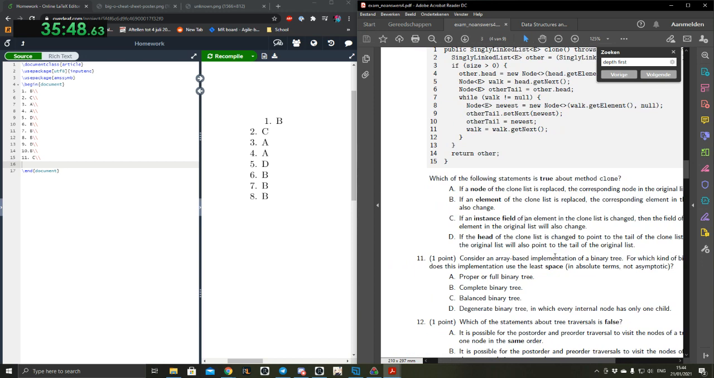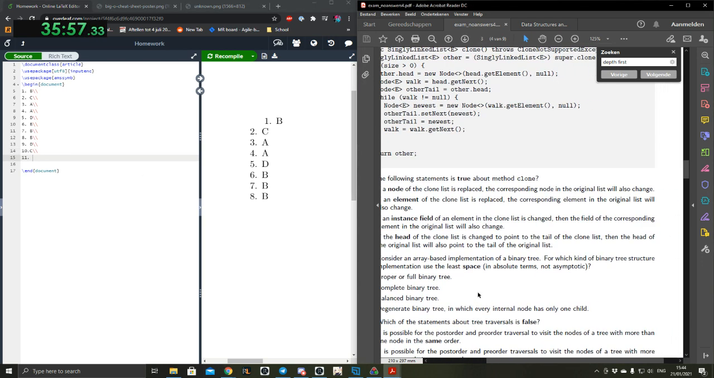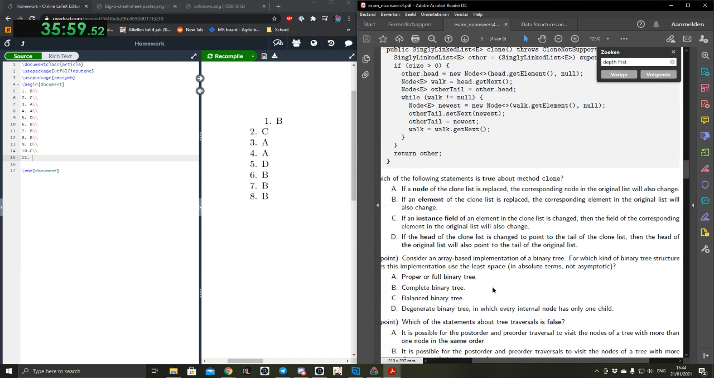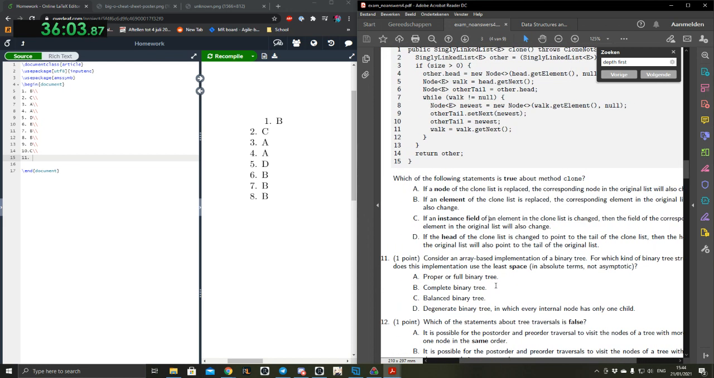Okay. I think you just typed C after the question. Yeah. Excuse me. Question 11: Consider an array-based implementation of a binary tree. For which kind of binary structure does this implementation use the least space in absolute terms, not asymptotic?